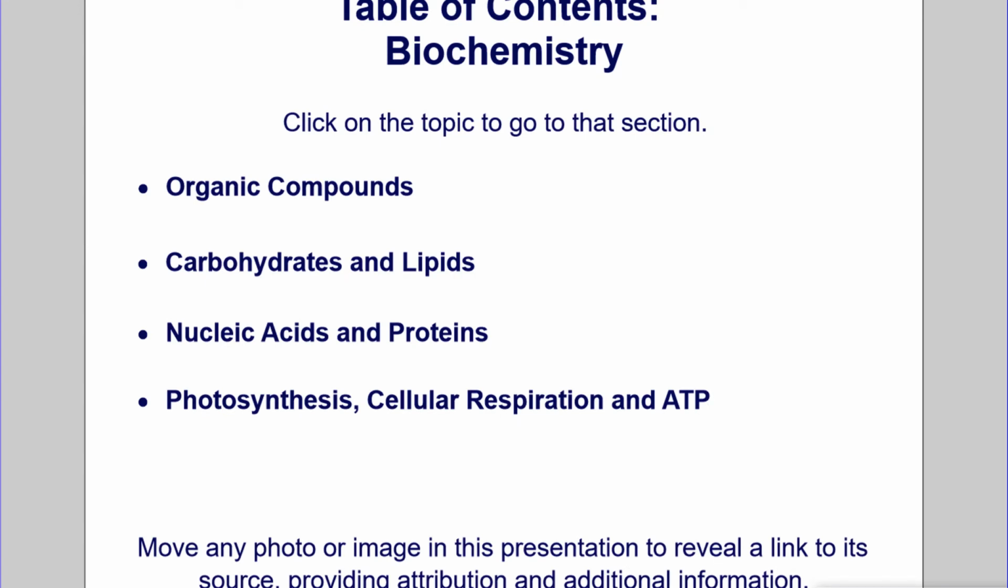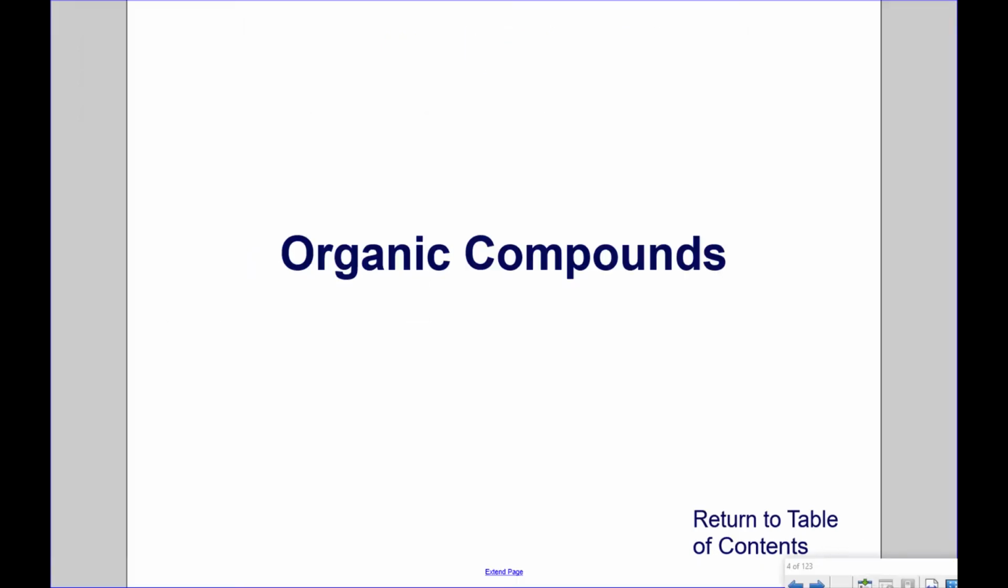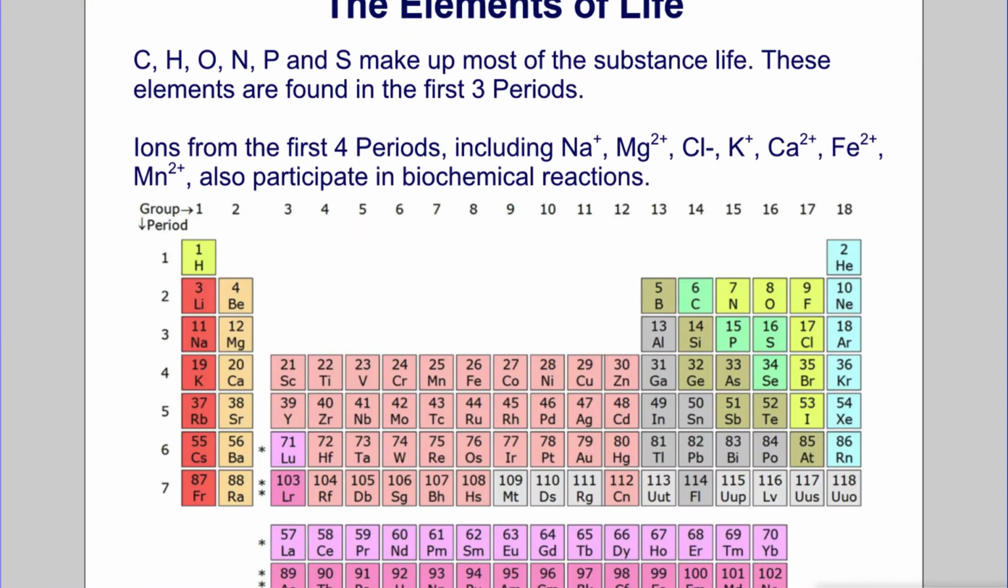In this biochemistry unit, we will discuss topics on organic compounds, carbohydrates and lipids, nucleic acids and proteins, photosynthesis, cellular respiration, and ATP. Organic compounds. The elements of life. Carbon, hydrogen, oxygen, nitrogen, phosphorus, and sulfur make up most of the substance of life.